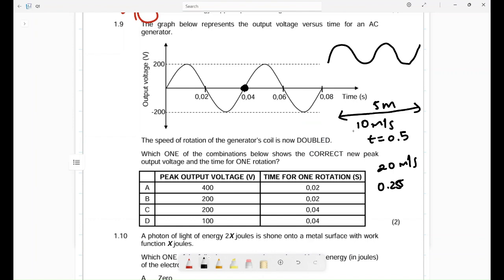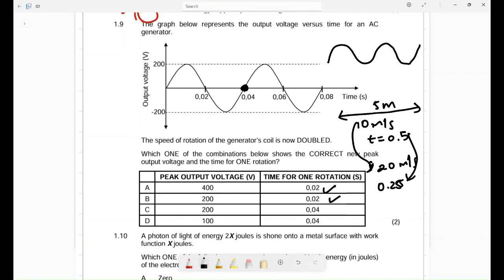Can you see? I doubled my speed. What happened to the time? It halved. It always does that. So the time for one rotation will be half of that to complete one rotation. One rotation is 0.04, so the new time will be 0.02. Then what happens to the output voltage?